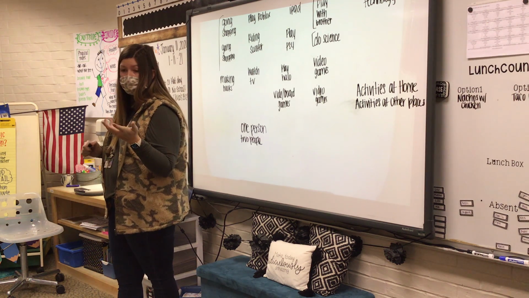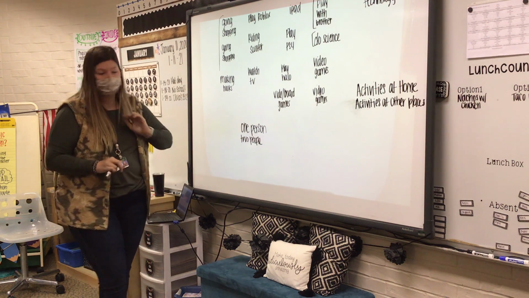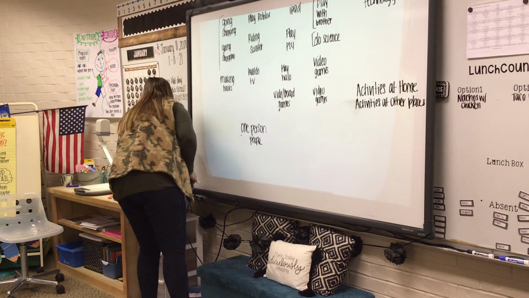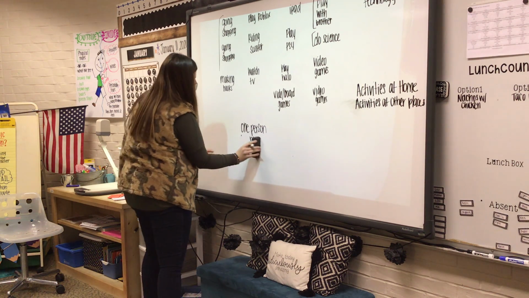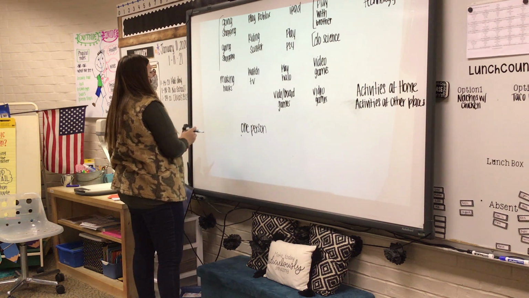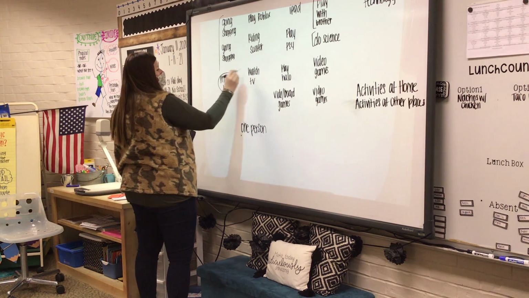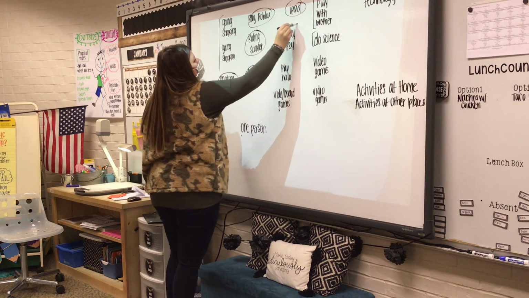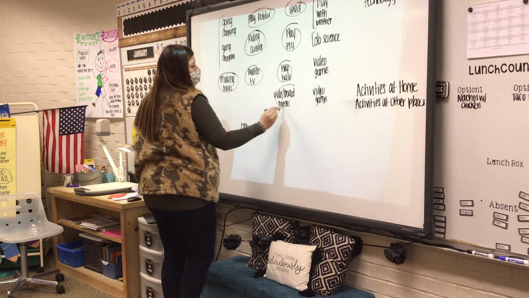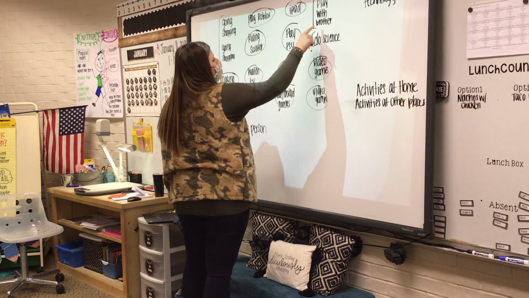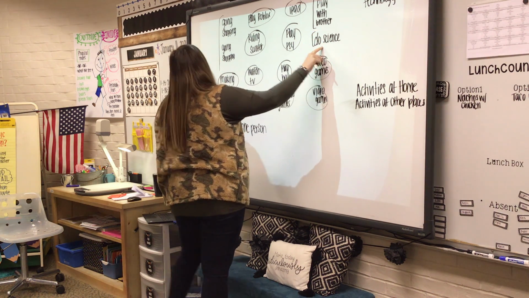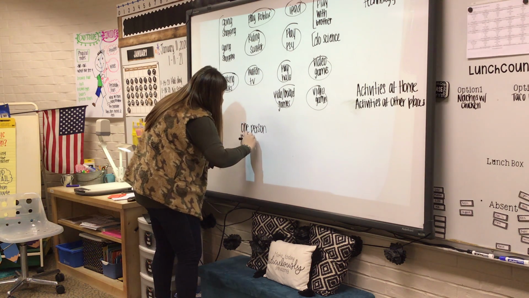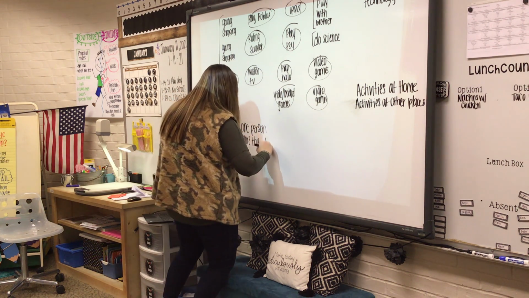So three. So how many people is including you? We could do one person or more than one person activities, right? Because we can include. So this is one person, one person, one person, one, and then that one's more than one person, that one's more than one person. So that would even it out a little bit more. More than one person.